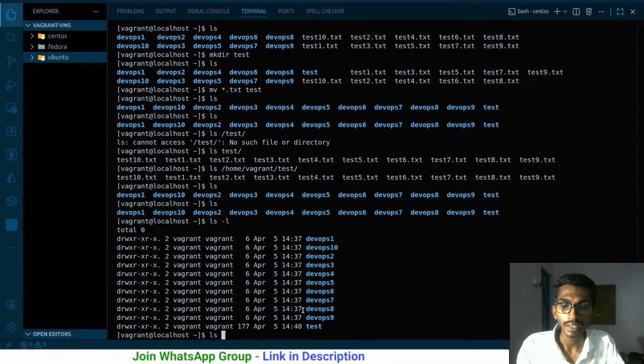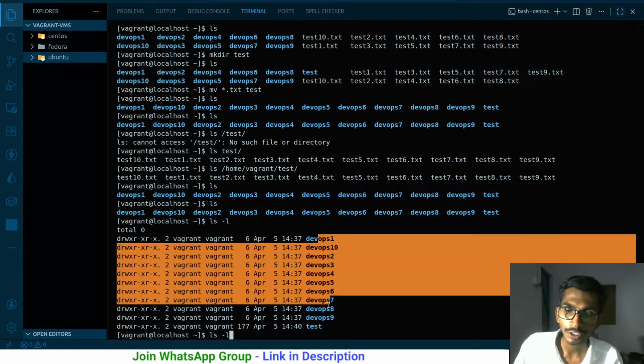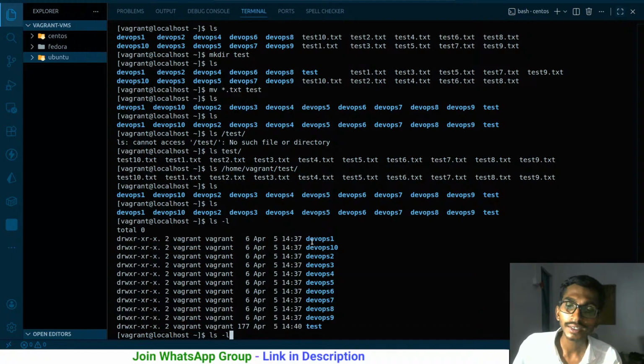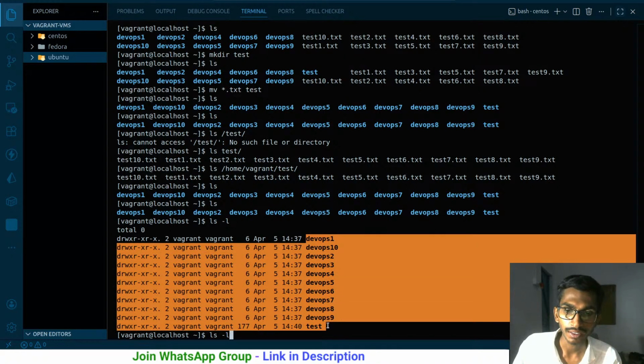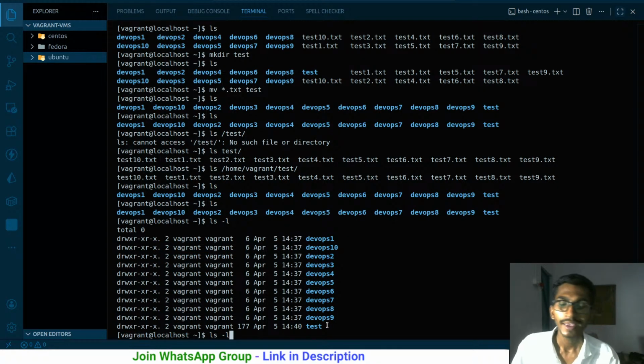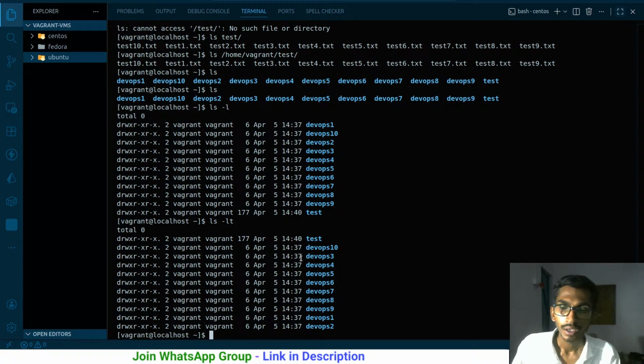And with ls -l, if you want to see them by time, right now everything is being sorted based on the name, not filtered, sorted. If you want to sort them based on the time, you have to just simply say -lt, and it will be sorted based on the time. So the file created at 14:40, then 14:37. It is just simply sorted in decreasing manner, okay, in descending order.